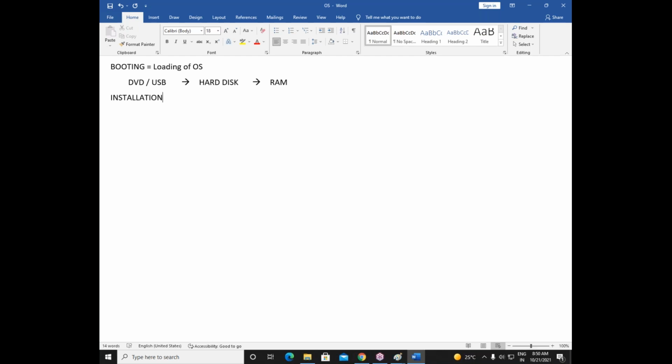So once we install the operating system in our hard disk, from hard disk it will go to RAM and your machine is up and running. So you can see clearly my machine is up and running because the operating system is already installed in my hard disk. But what if it is a new machine in a company? So of course it will be a new machine, right? So there is no operating system available. So first we should do the installation part, then the operating system will move from hard disk to RAM.